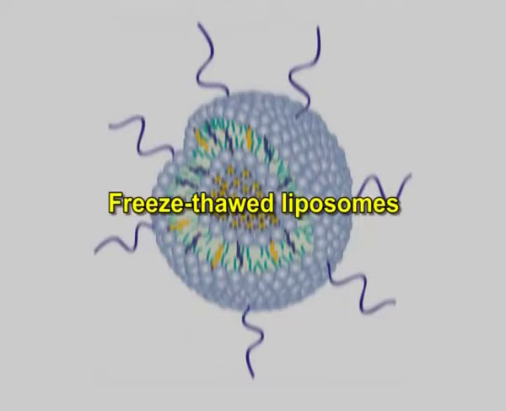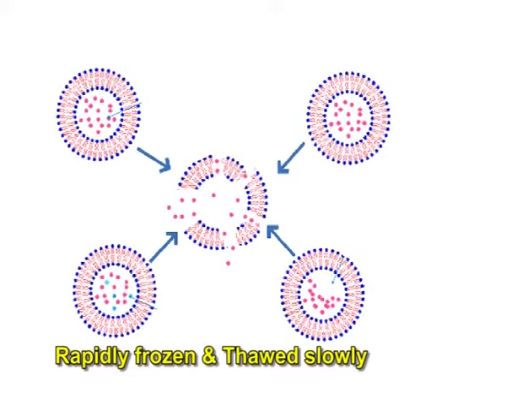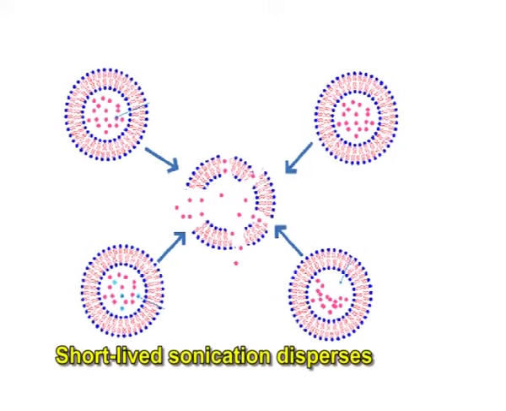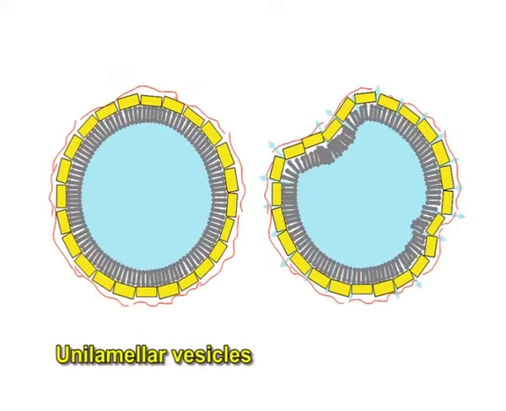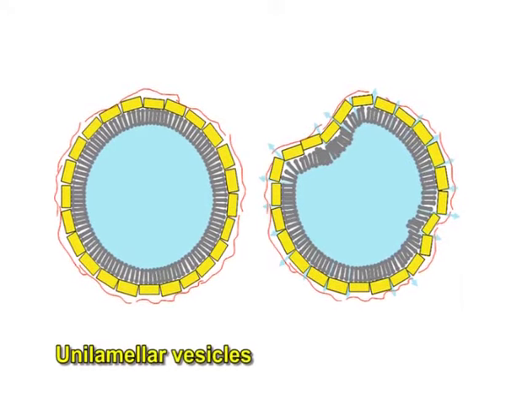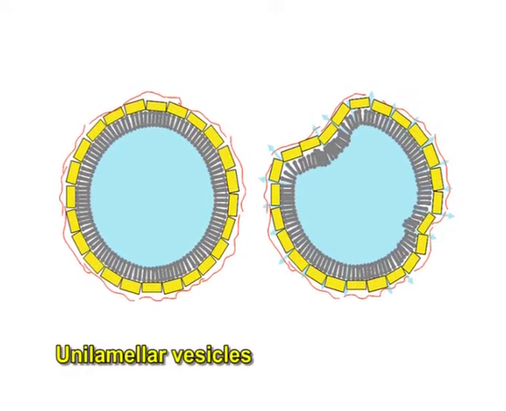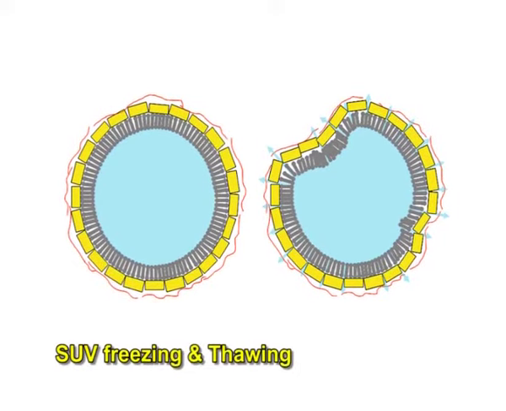Freeze-thawed liposomes. SUVs are rapidly frozen and thawed slowly. The short-lived sonication disperses aggregated materials to LUV. The creation of unilamellar vesicles is as a result of the fusion of SUV throughout the processes of freezing and thawing. This type of synthesis is strongly inhibited by increasing the phospholipid concentration and by increasing the ionic strength of the medium. The encapsulation efficacies from 20% to 30% were obtained.